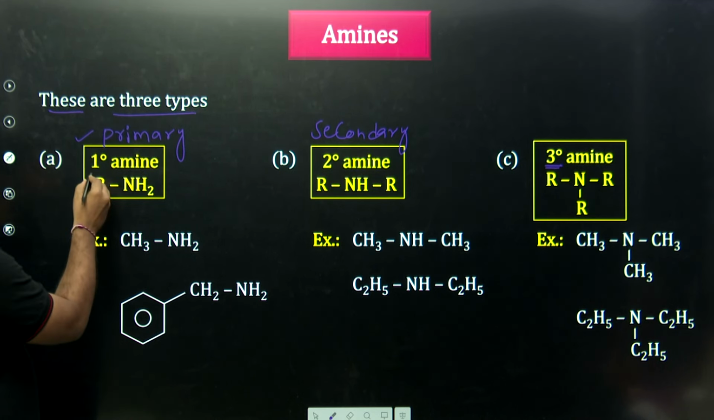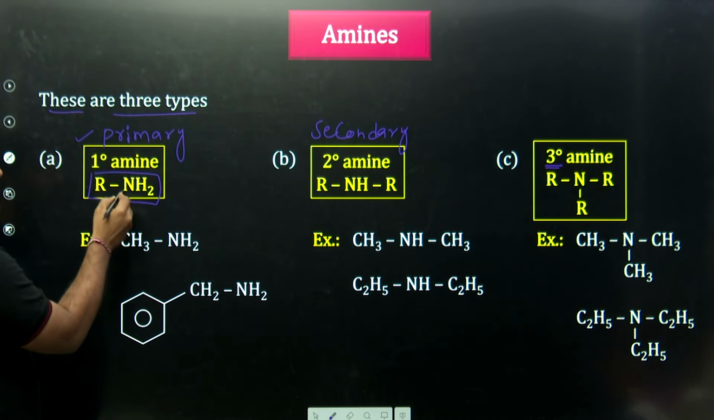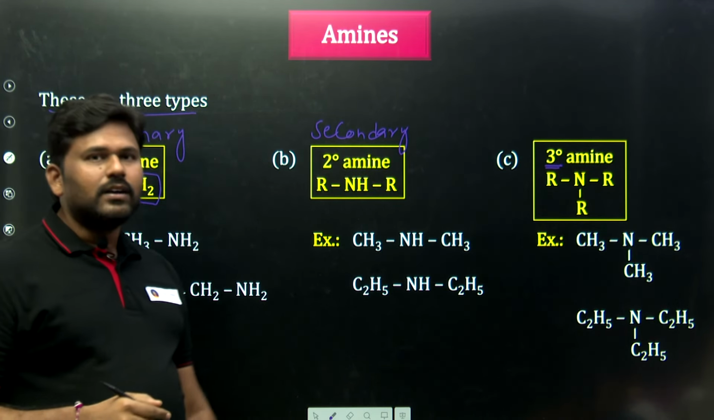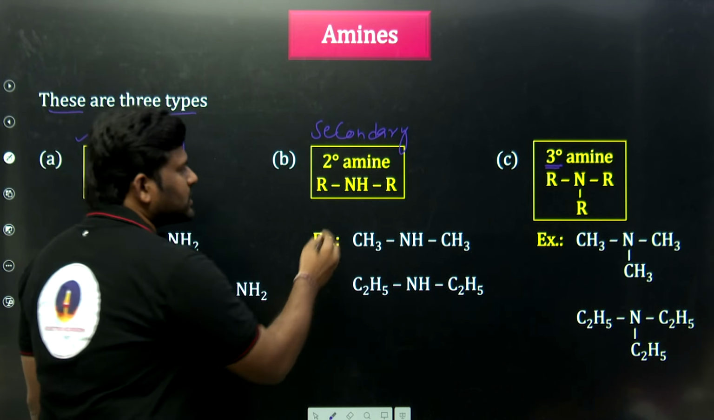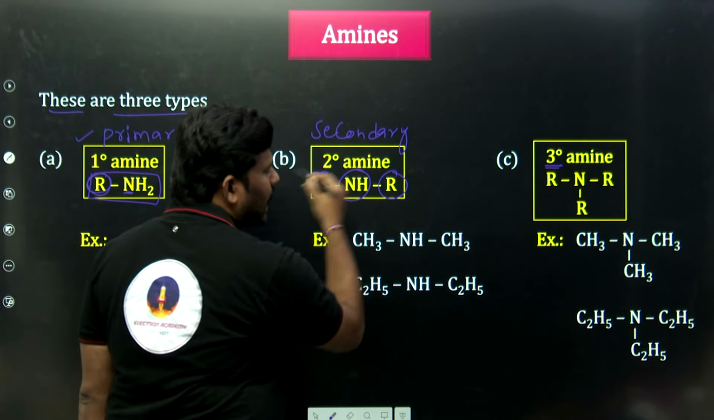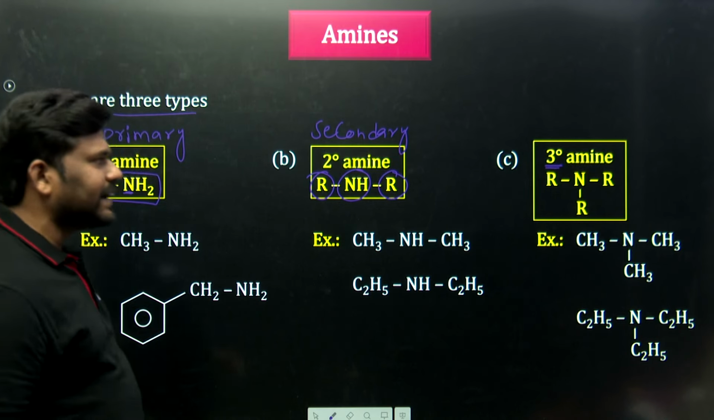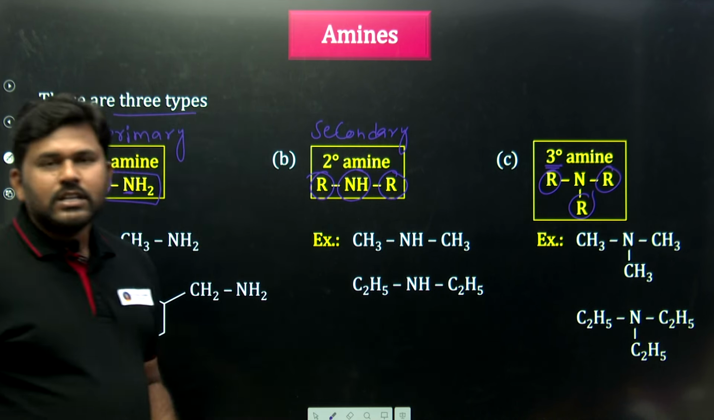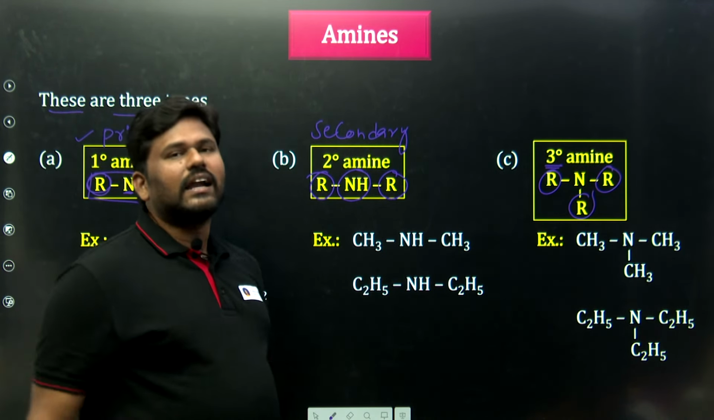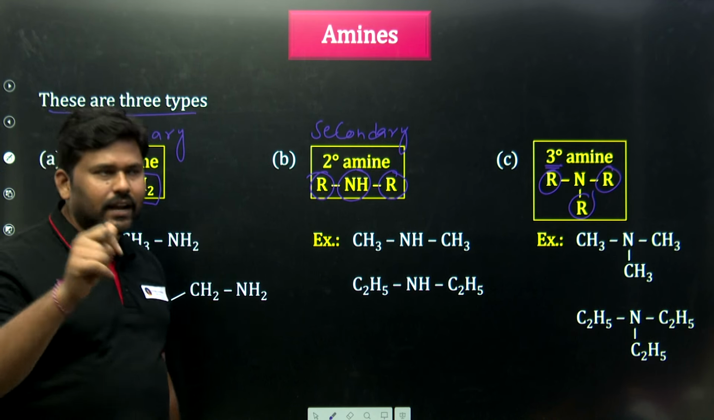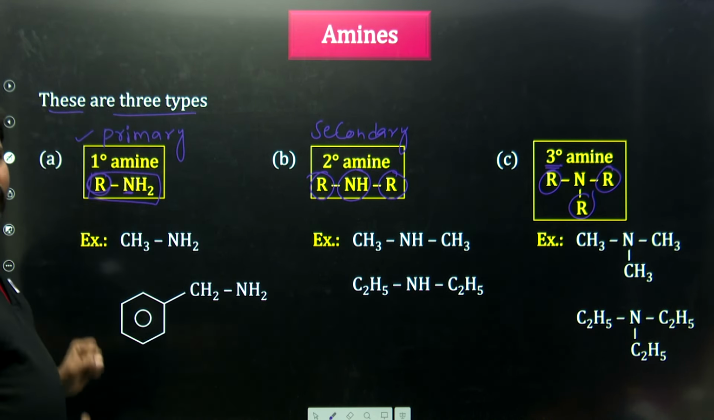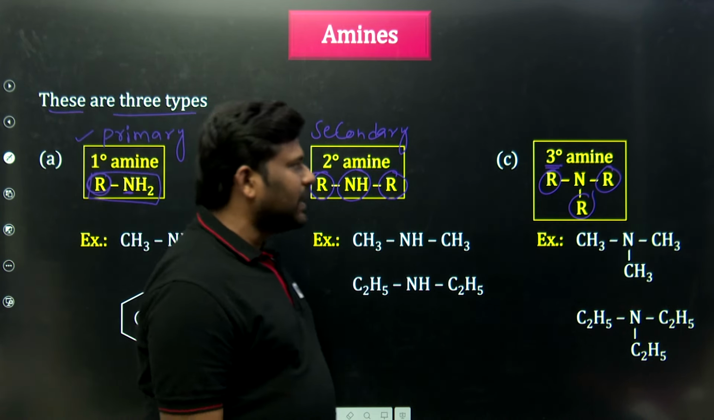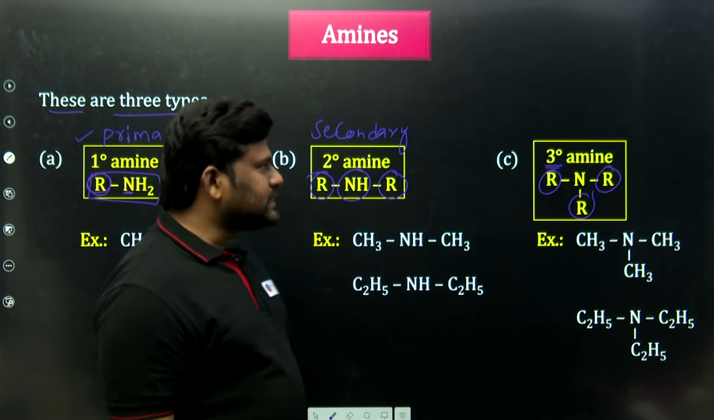Sir, what is a 1 degree amine? RNH2, nitrogen connected to a single alkyl group, one R group, that is called primary amine. Nitrogen attached to two R groups, two alkyl groups, that is called secondary amine. Nitrogen connected directly to three alkyl groups, those are called tertiary amine. Again I am repeating: nitrogen connected to one alkyl group, 1 degree amine or primary amine. Two alkyl groups, that is called secondary amine. Three there means that is called tertiary amine.